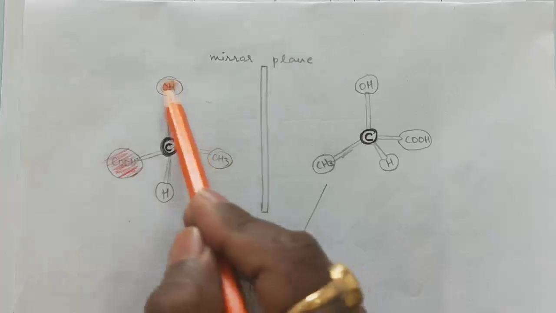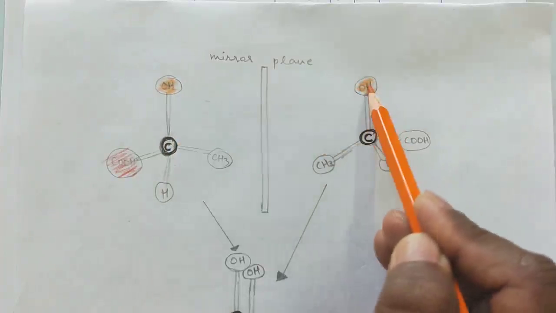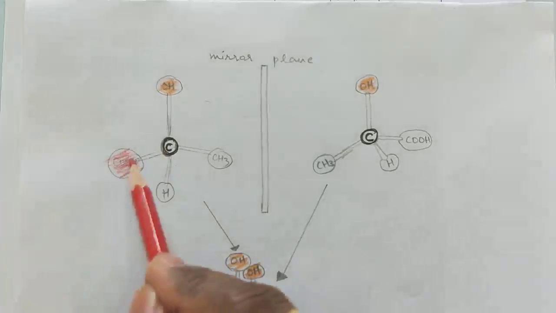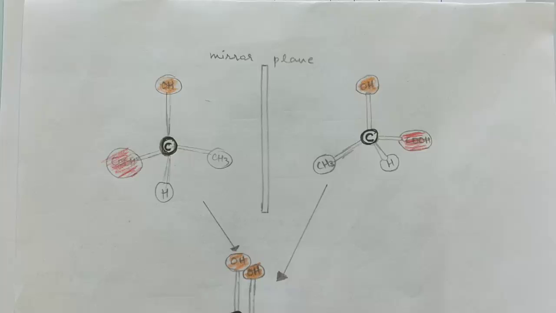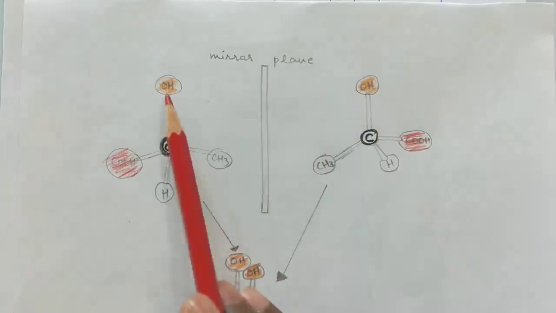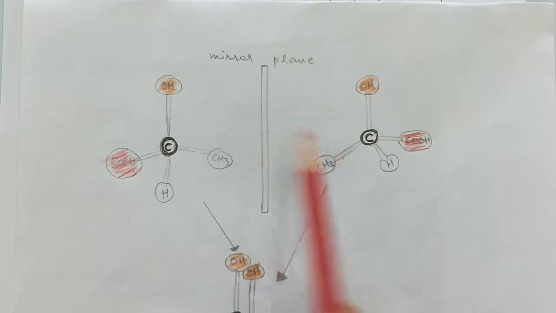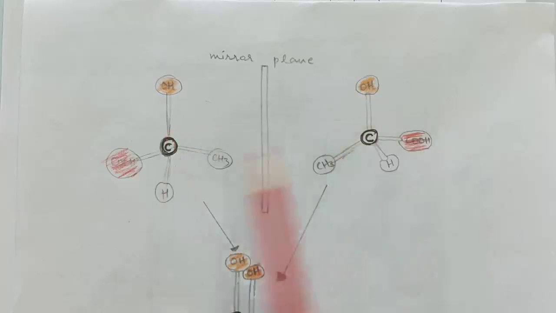And this is the OH group, and this is OH and OH. This is the mirror plane, this is COH, and this is COH and COH. See, the mirror image of this is this, OH, OH. If you put a mirror here, this is actually called the reflection plane. So you are getting the reflected image here.